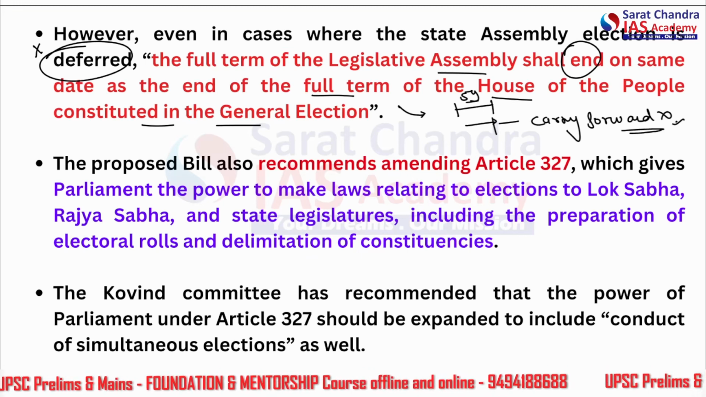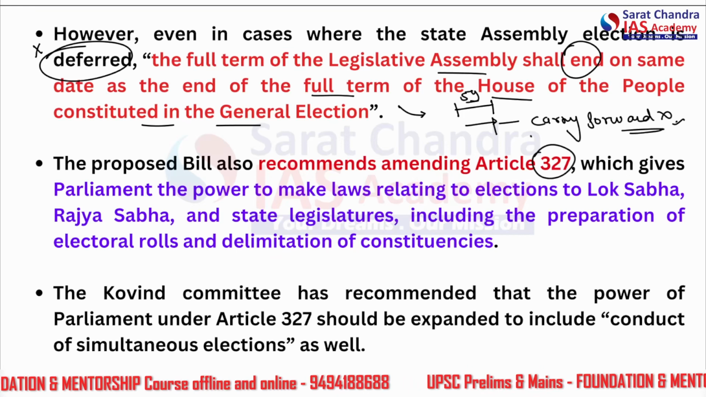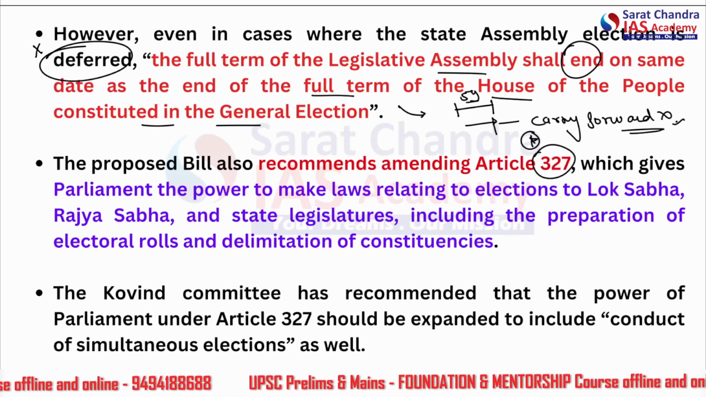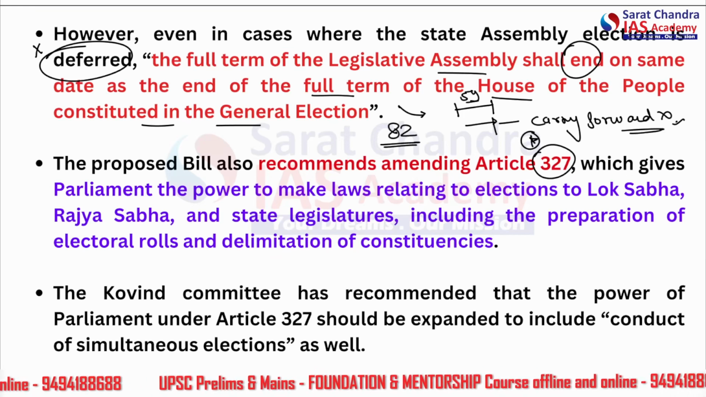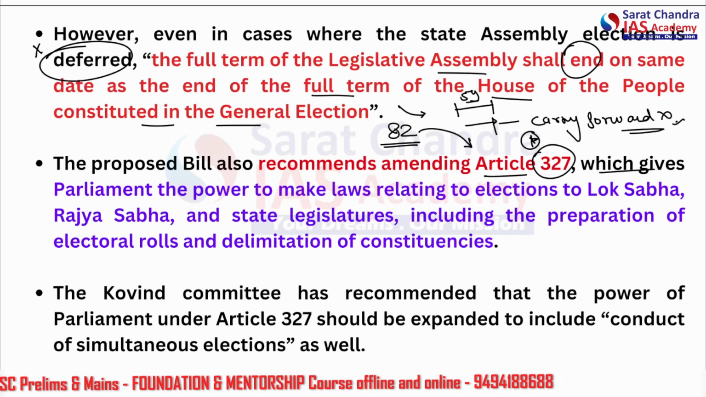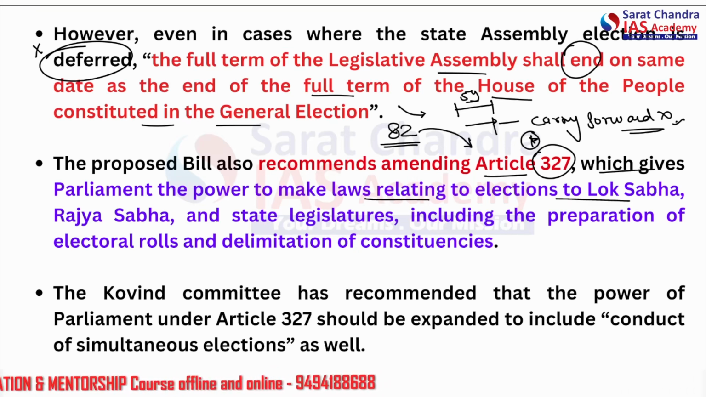Next, the proposed bill also recommends amending Article 327. So please remember this article. Which new article is added? Article 82. And which article is amended? Article 327. So what does this do? It gives Parliament the power to make laws relating to elections to Lok Sabha, Rajya Sabha and the state legislatures, including the preparation of electoral rolls and delimitation of constituencies.